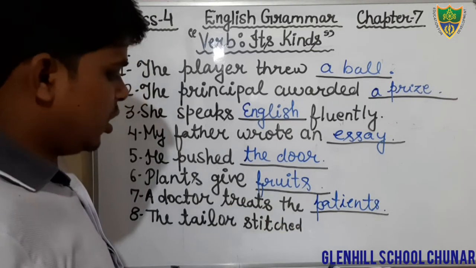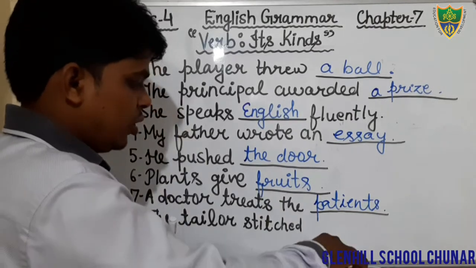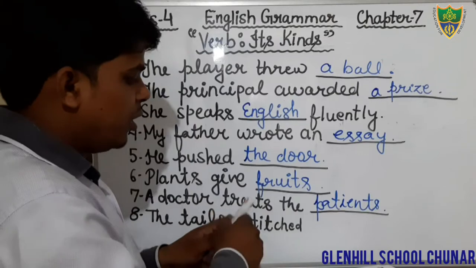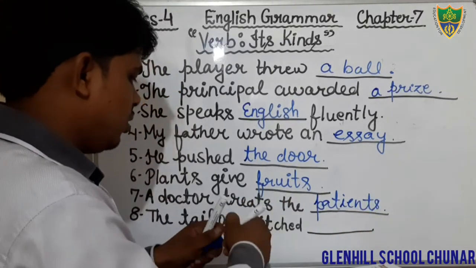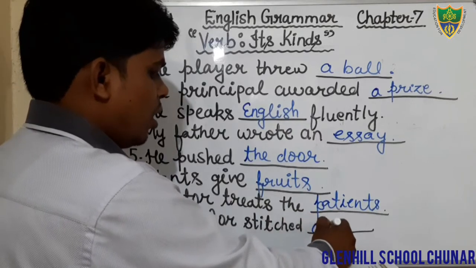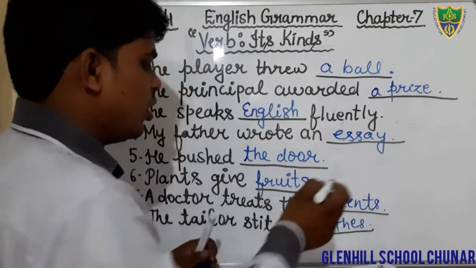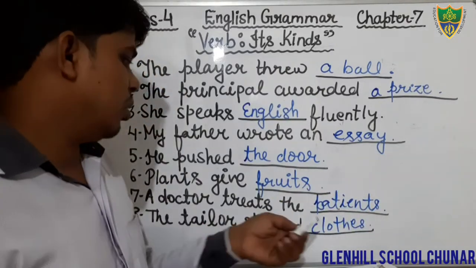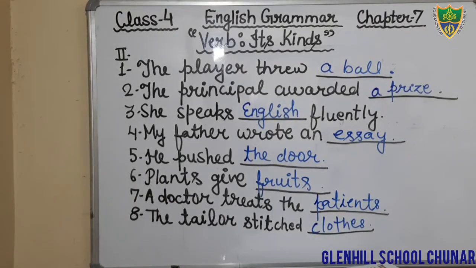The tailor stitched what? Clothes. Students, you will fill the object clothes. C-L-O-T-H-E-S. Just fill the word clothes in question number 8.